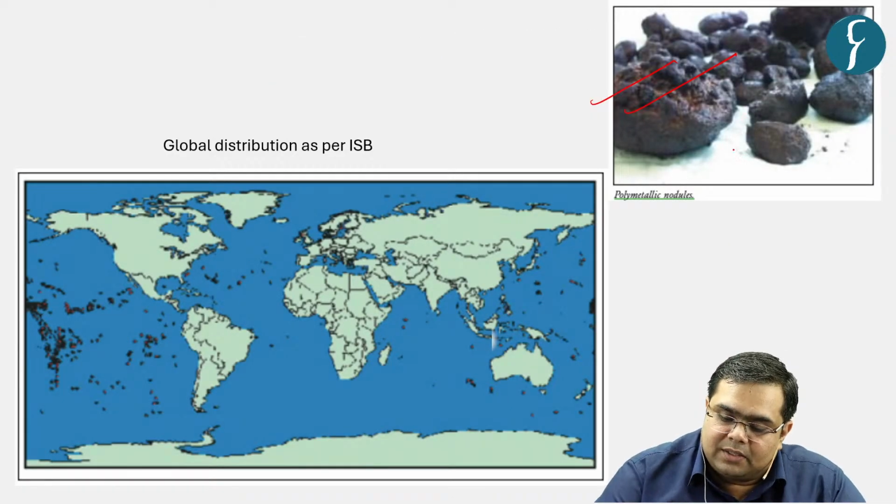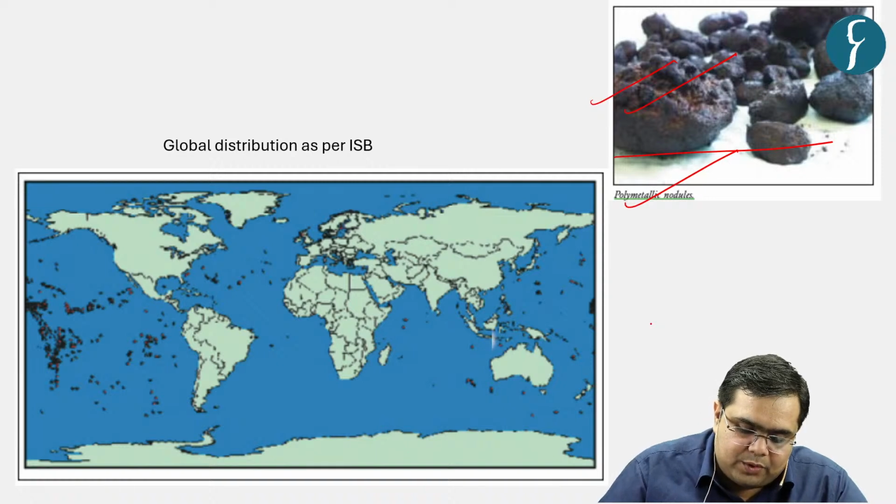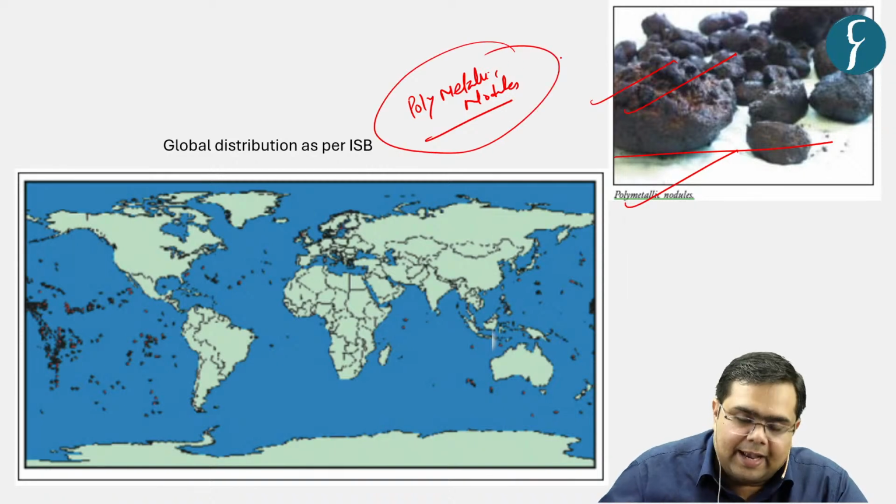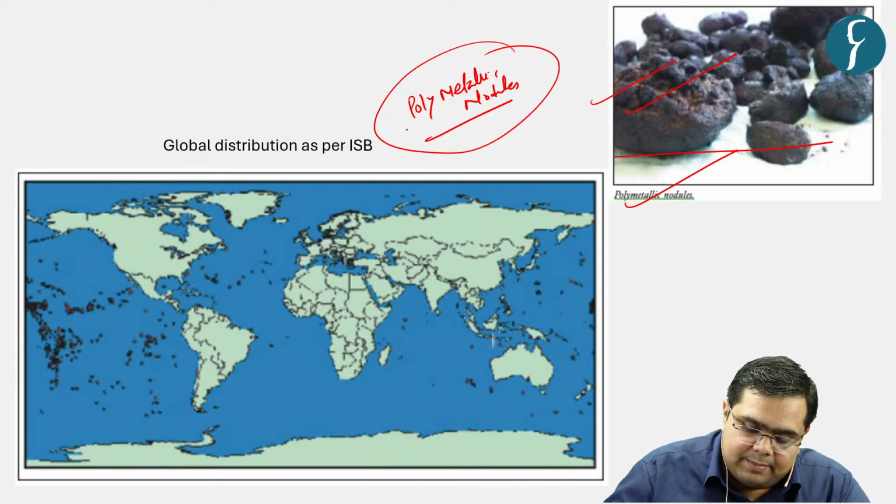So this is how these polymetallic nodules look, and this is the global distribution of polymetallic nodules as published by the International Seabed Authority.